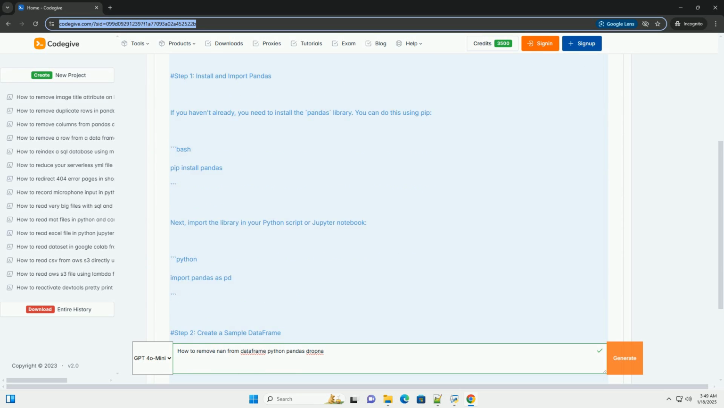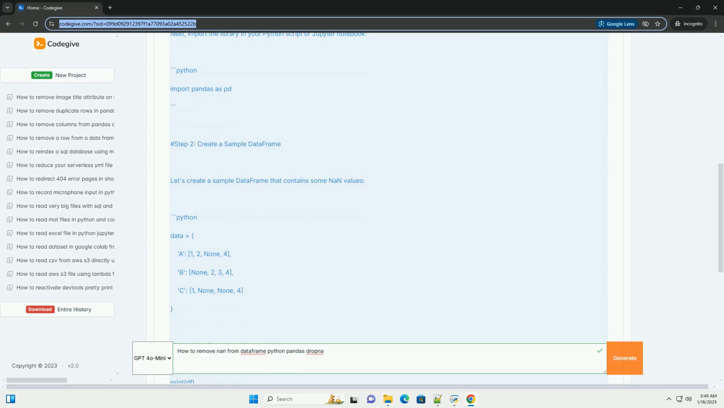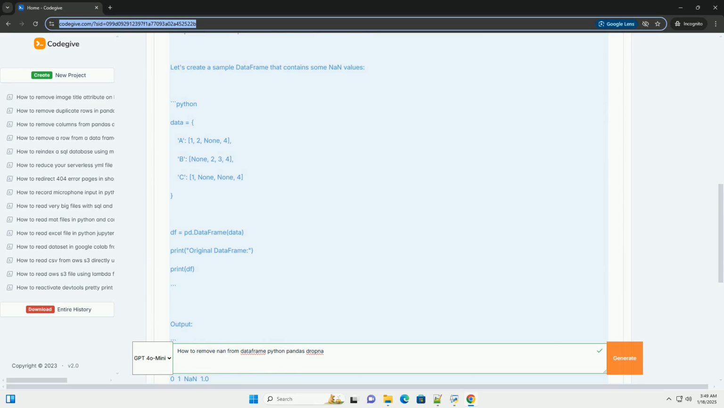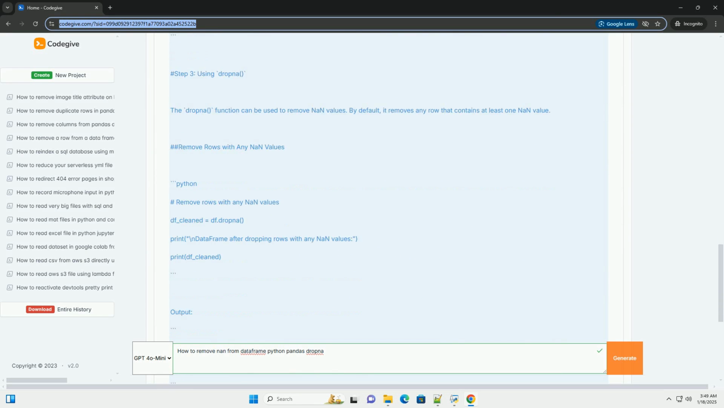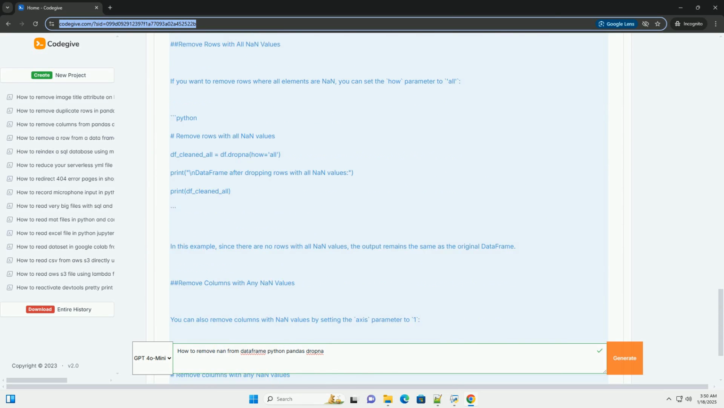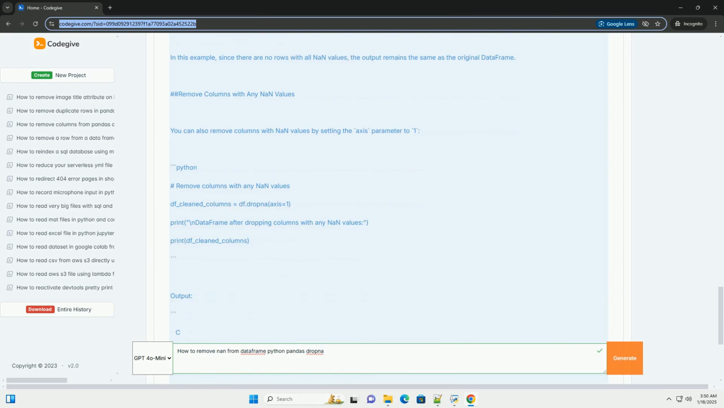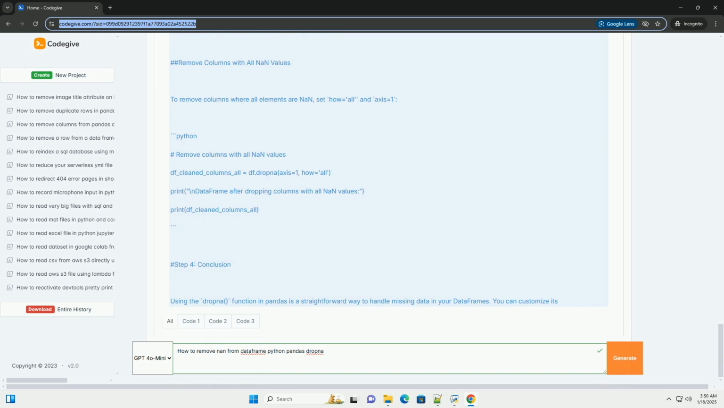Sure. In Python, the Pandas library provides a convenient way to handle missing data in data frames. One of the most common methods to remove rows or columns with missing values, NaN, is to use the dropna function. Tutorial: Removing NaN from a data frame using dropna.